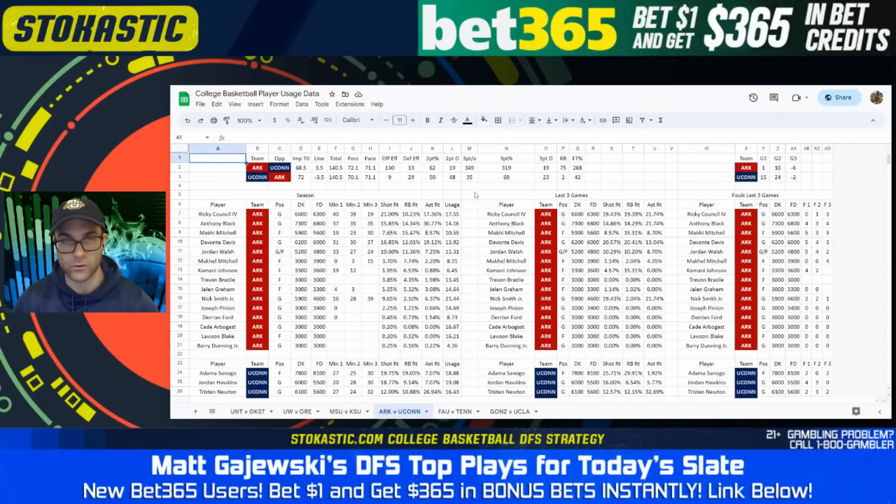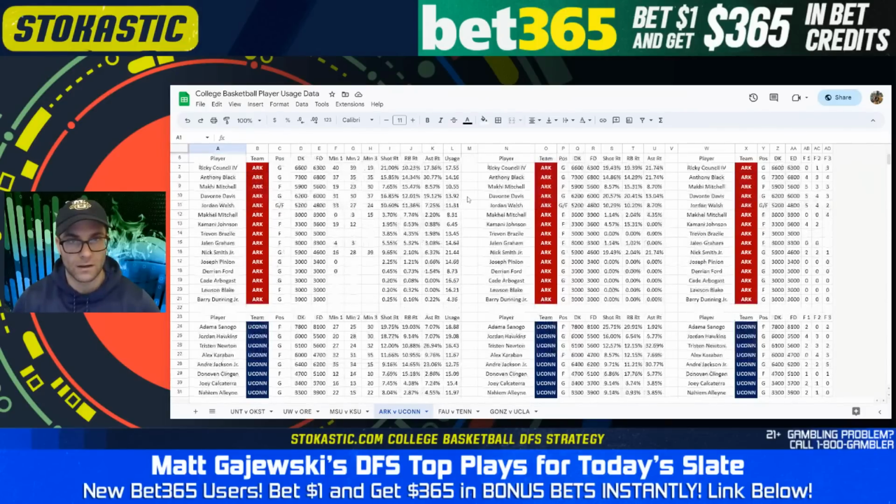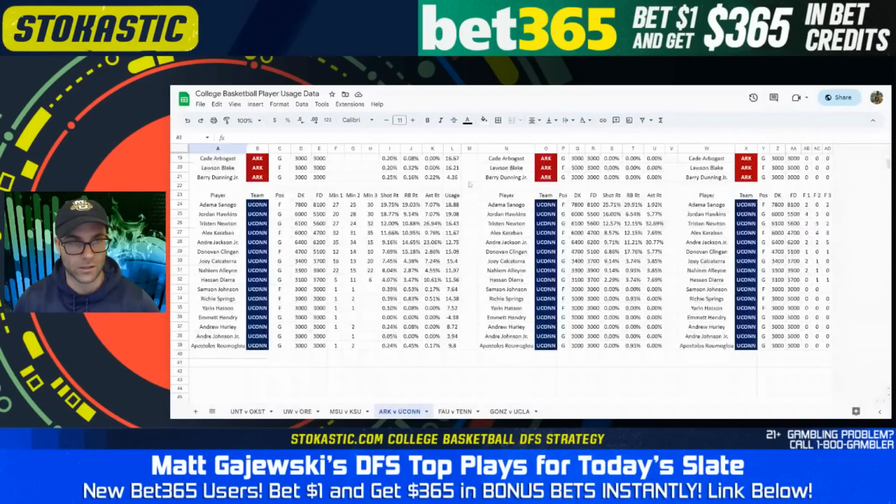On the UConn side, Adama Sanogo leads UConn, had a lot of Player of the Year recognition in the Big East before Tyler Kolek won it. I didn't agree with that. Adama Sanogo is awesome from a usage perspective. The problem is he only plays 28 minutes a game right now. God forbid UConn use him in a 30, 34-minute role, which we've seen at times in his career, but this team is deep. They don't need to do that right now outside of fouls.